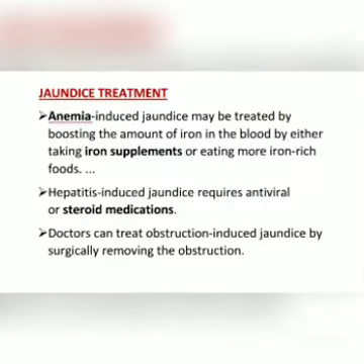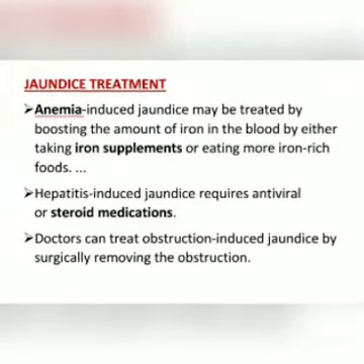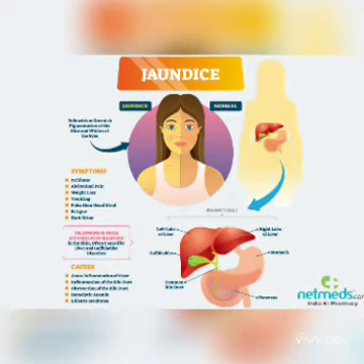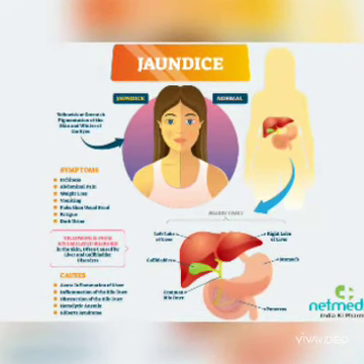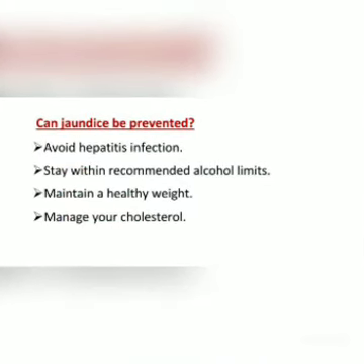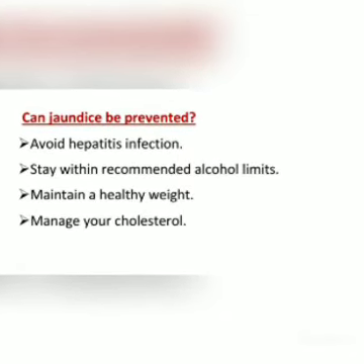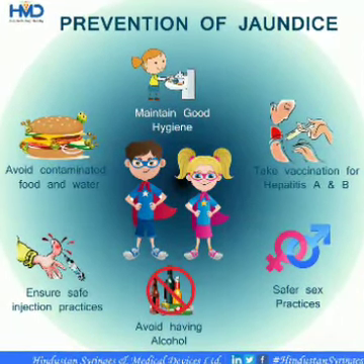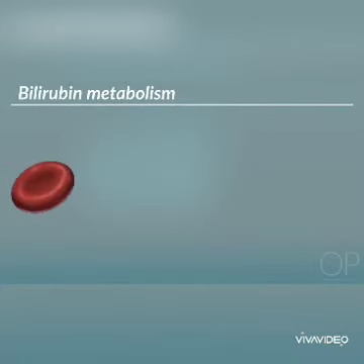Treatment of jaundice. Anemia-induced jaundice may be treated by boosting the amount of iron in the blood, either by taking iron supplements or eating more iron-rich foods. Hepatitis-induced jaundice requires antiviral or steroid medications. A doctor can treat obstruction-induced jaundice by surgically removing the obstructions. Jaundice can be prevented by avoiding hepatitis infection, staying within recommended alcohol limits, maintaining a healthy weight, and managing your cholesterol level.